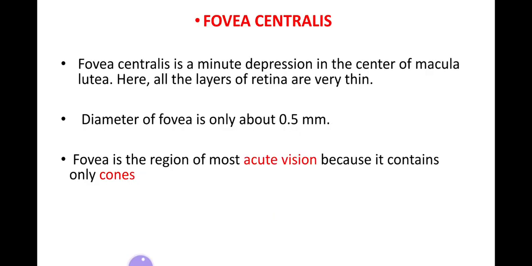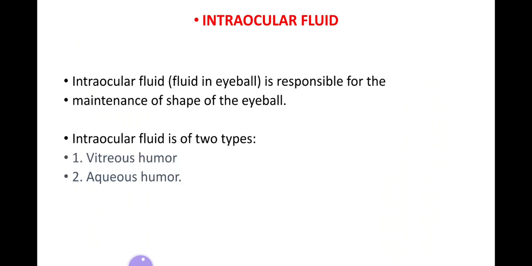What is fovea centralis? It is a minute depression in the center of macula lutea. Here all the layers of retina are very thin. Diameter of fovea is only 0.5 mm. It is known as the region of acute vision because it contains only the cones. Here you should know how important the fovea centralis is. It results in acute vision because it contains only the cones. So it was all about the structures of the eye.